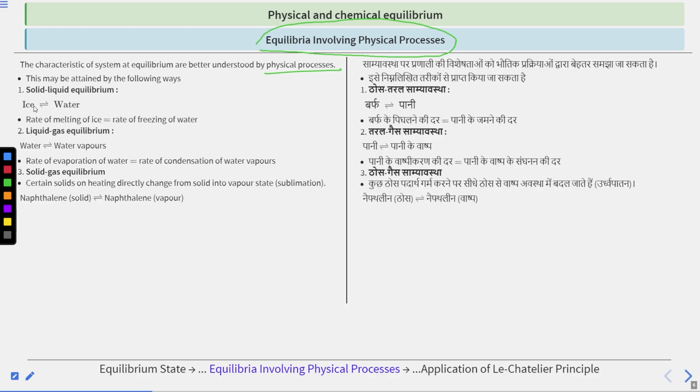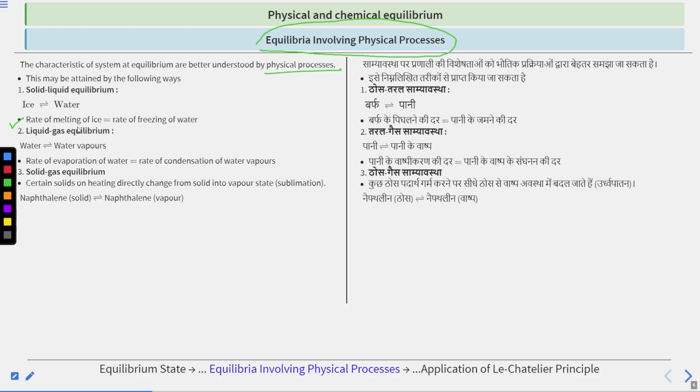One material or compound is in the solid state, another is in the liquid state, but they are interconverting at equilibrium. So, ice is equivalent to water. The rate of melting of ice is equivalent to the rate of freezing of water. We can say this also, right? This is solid-liquid equilibrium.